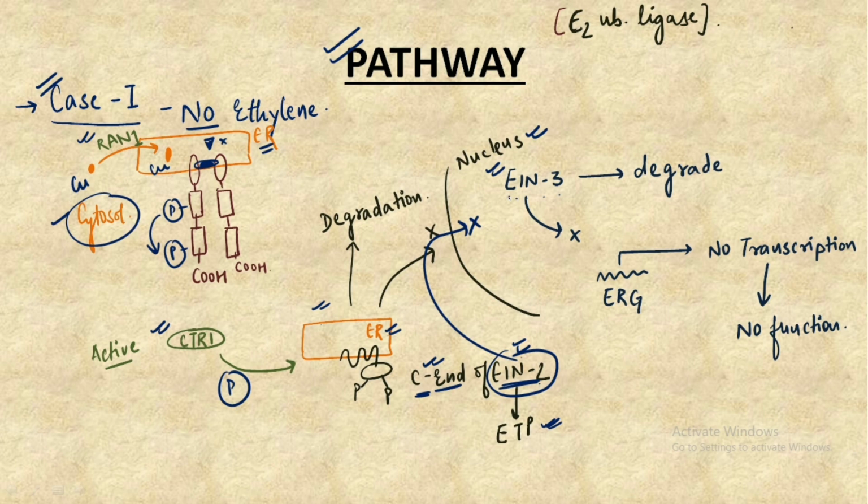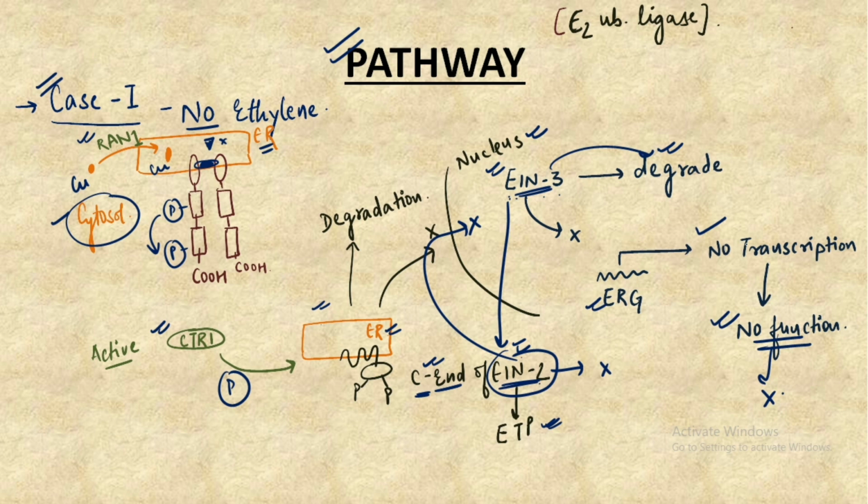EIN3 is actually dependent upon the functioning of EIN2, and because there is phosphorylation and no entry into the nucleus, EIN3 gets degraded, and because it gets degraded, there is no transcription of ERG, that is, no transcription of the most important gene that was supposed to happen, and because there is no activation, there is no transcription, and finally the ethylene does not function.